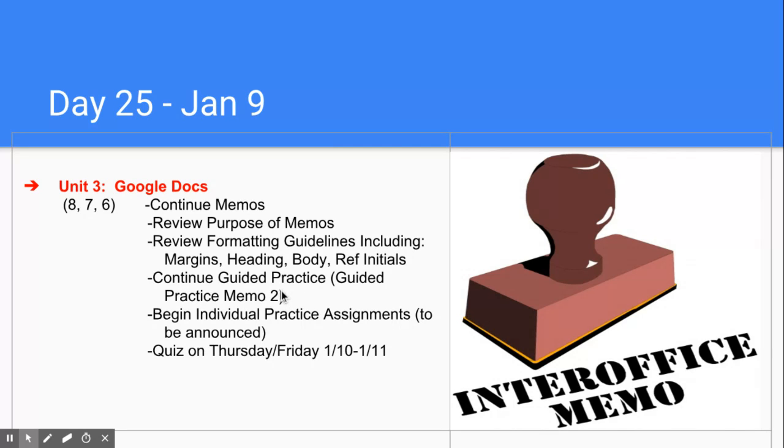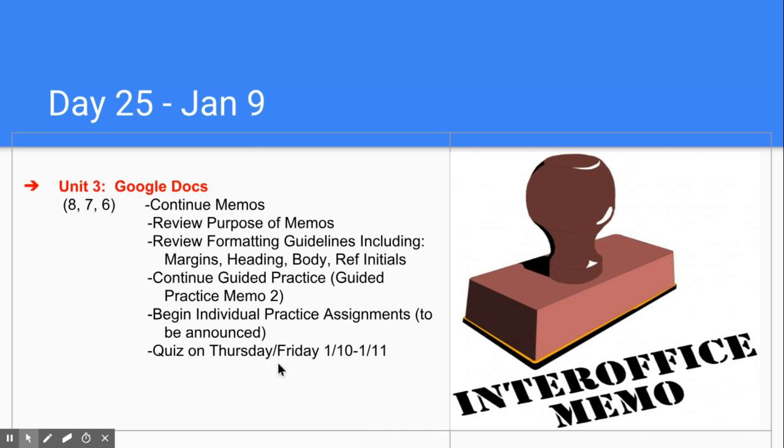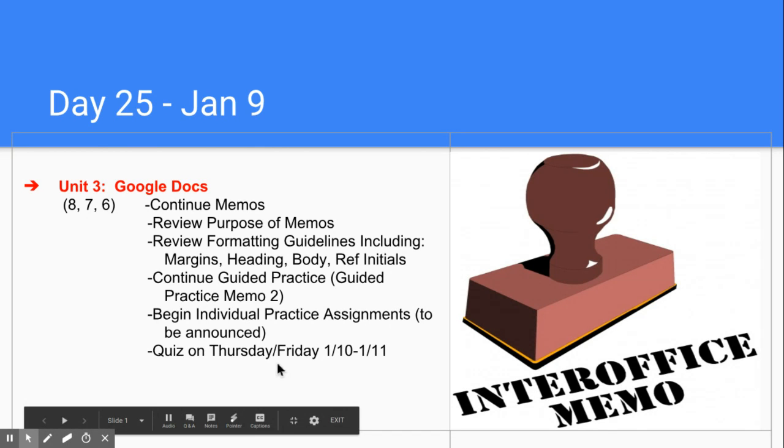Then you will turn that assignment in with Guided Practice Memo 1, and then you're going to begin individual assignments. There's a quiz expected to be on Thursday or Friday about memos, and I'll say go ahead and anticipate the quiz for Friday.